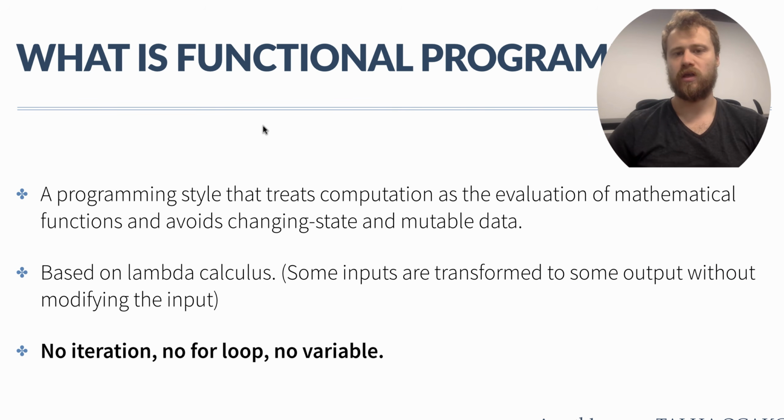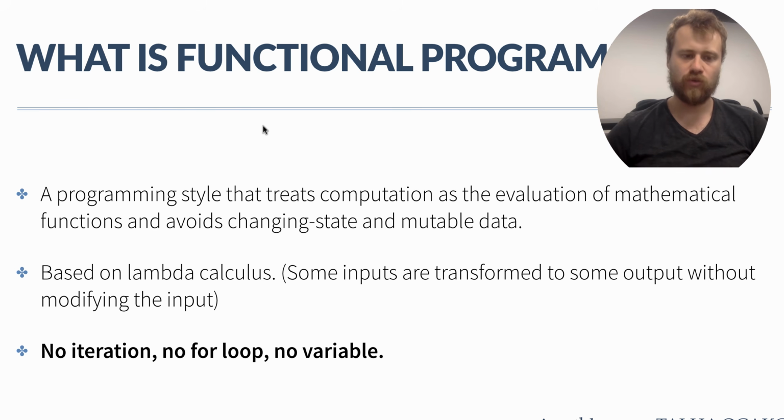What is functional programming? It is a programming style that treats computation as the evaluation of mathematical functions, and it avoids mutable states, mutable data. So any data inside the application cannot be changed. Only it can be copied somewhere else, and we may only modify the copy of an original data. Functional programming is based on lambda calculus. So some inputs are coming to a function without a side effect, without a modification, and a new output is generated. So this is the core of functional programming.